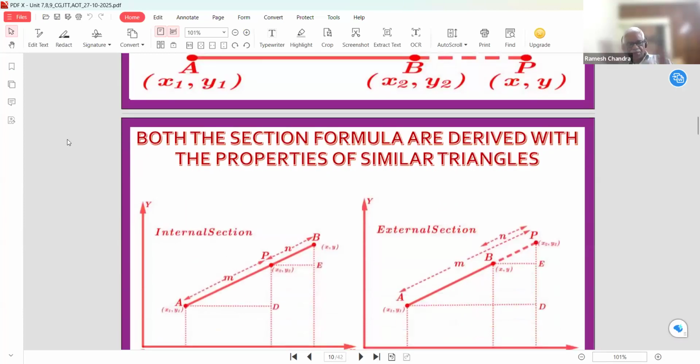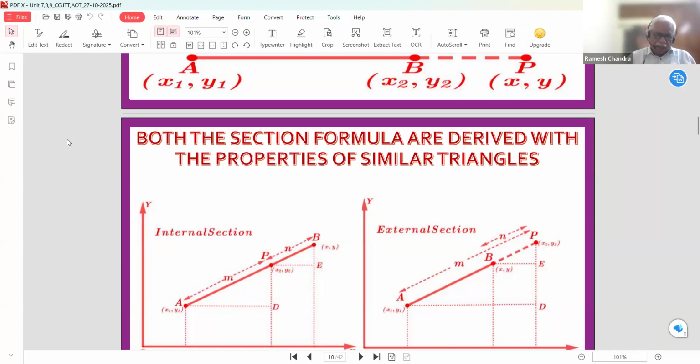But here it is very important how we use the properties of the similarity of triangles. As in the last session, the similarity of triangles is very important in coordinate geometry, in trigonometry, in so many fields. Similarity and congruency of triangles, these two properties are very important.